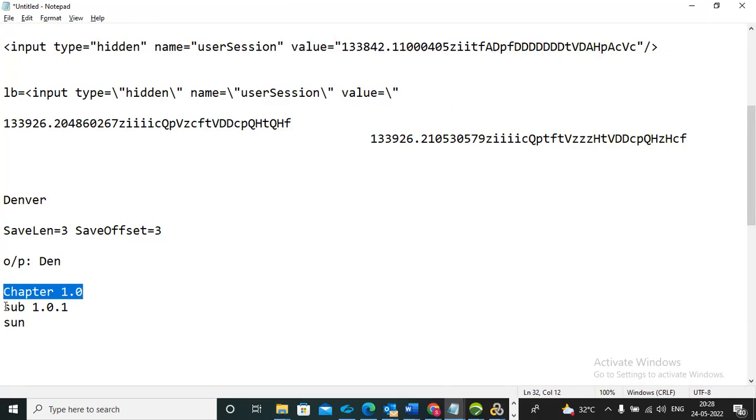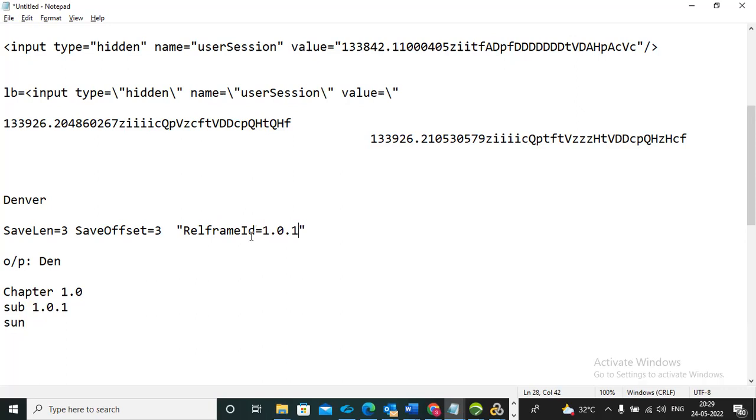In this frame, if you want to capture this value, you need to give it in rel frame ID. Rel frame ID equal to, and if you want to capture this value, you give 1.0.1. If you want a specific frame, we need to use rel frame ID. This is only for the interview point of view.